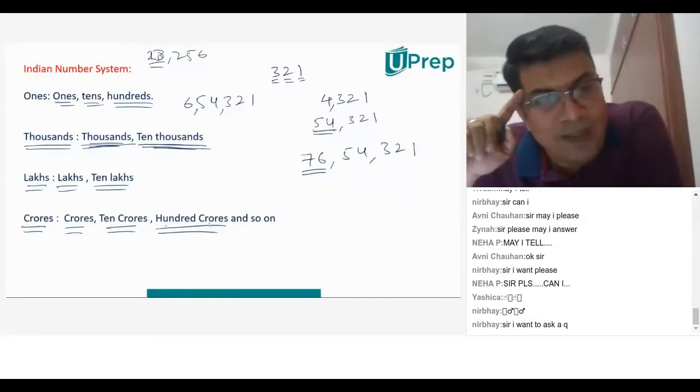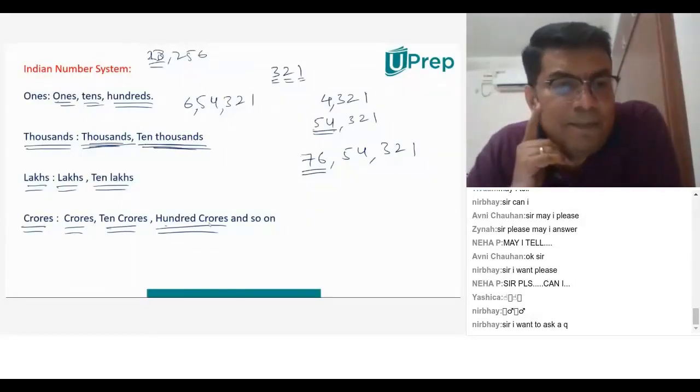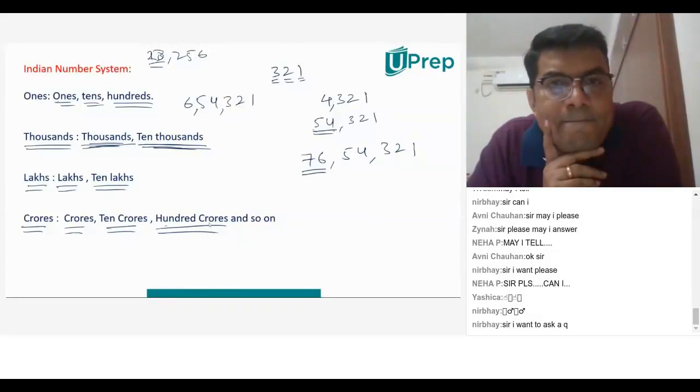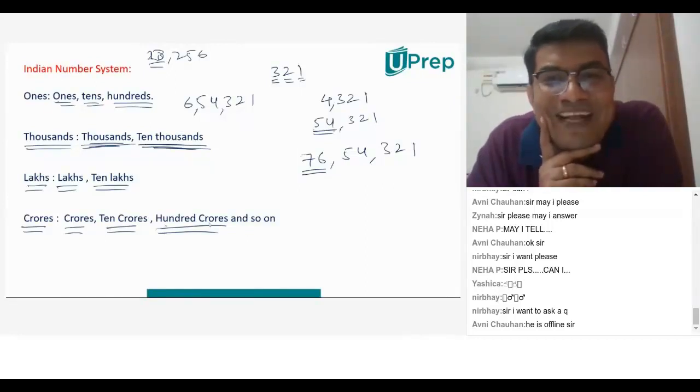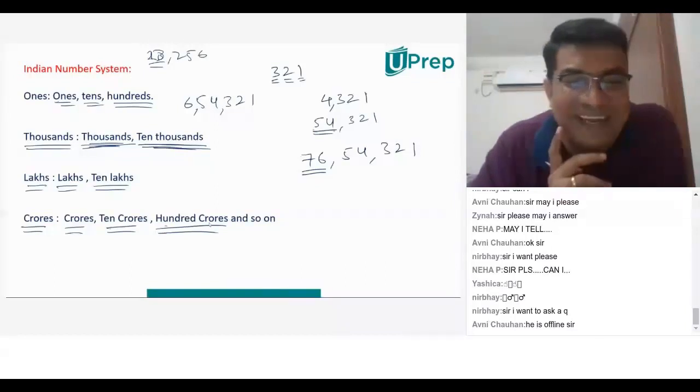Okay. So Nirbhay wants to ask a question. Go ahead, Nirbhay. Sir, he is offline. Okay, no problem. Yeah, he's back. Yeah, Nirbhay, what's your question? Sir, in the international system, there are billions also. Yeah, we'll come there, Nirbhay. Wait.